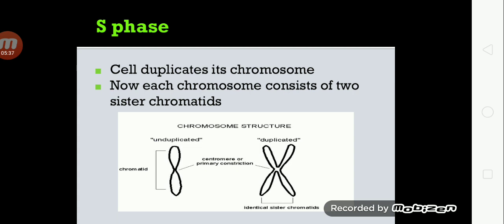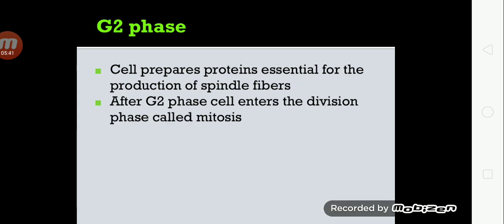After S phase, cells enter into G2 phase. In G2 phase, the cells check the duplicated chromosome and perform the repairs if any needed. In G2 phase, cell prepares protein essential for the production of spindle fiber.